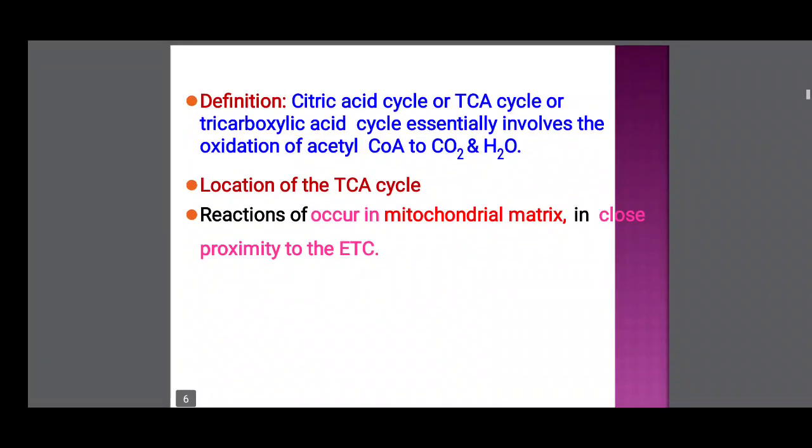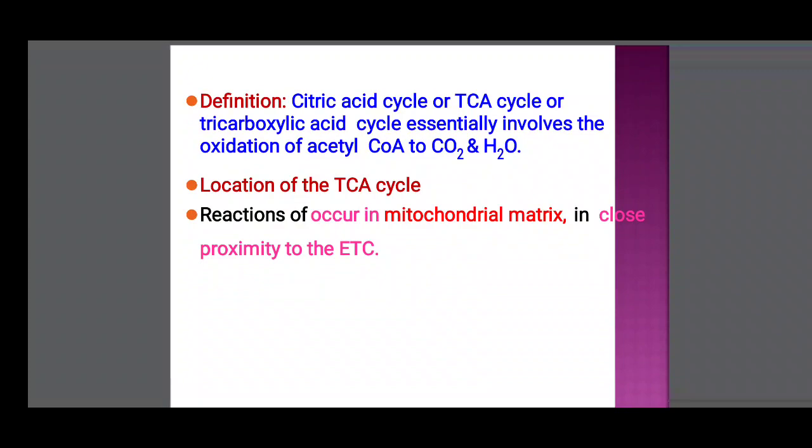So what is the TCA cycle definition? The citric acid cycle, TCA cycle or tricarboxylic acid cycle essentially involves the oxidation of acetyl coenzyme A to carbon dioxide and water molecules.